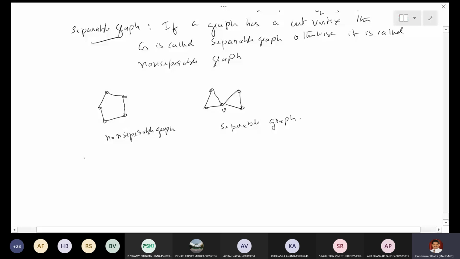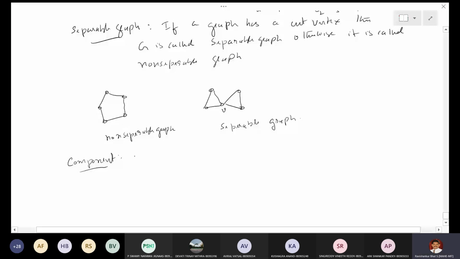One more definition I need: a component of the graph. A component is a maximal connected subgraph.